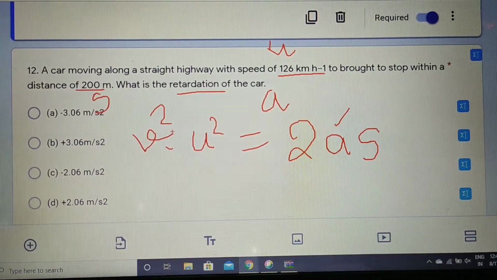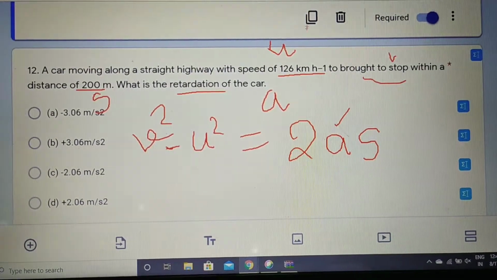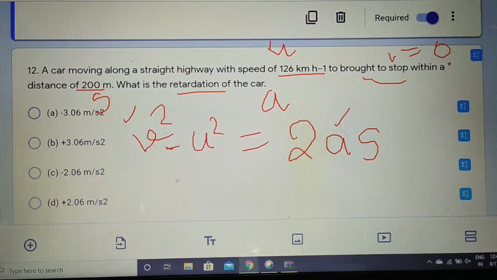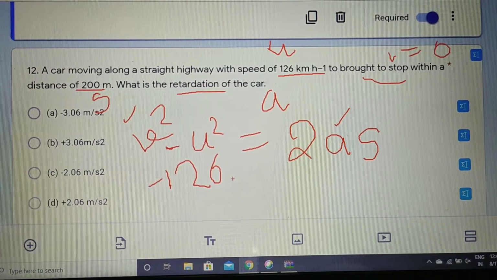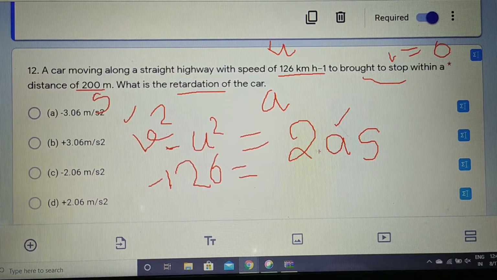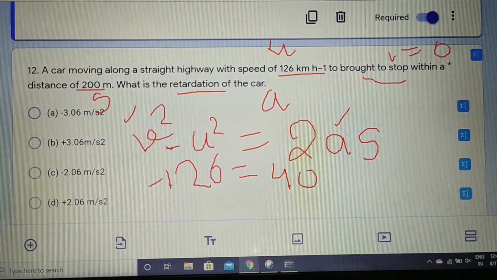v square, that means final velocity, right? Final velocity will be 0 in this case, because it is brought to stop. So we can say the final velocity is 0. You can see here brought to stop, that means the final velocity of the object becomes 0. So v is 0, u is 126, and we will have to find the value of acceleration. We will put the value of s here. What will we get? It will be 400 meter.